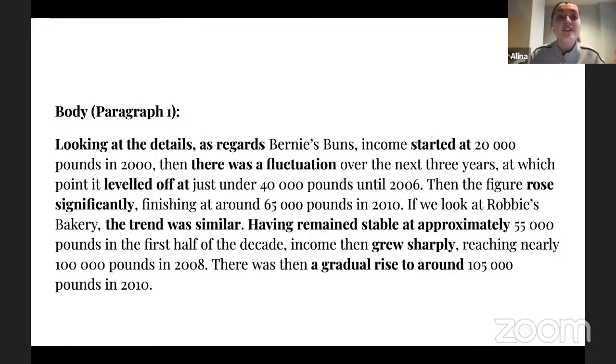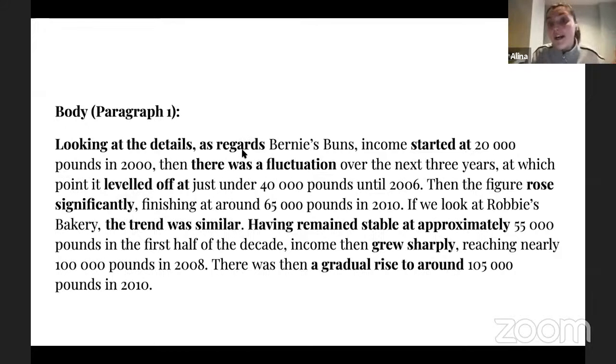Again, as I promised, I start from my linking structure that proves that this is my body part. And right now I'm ready to describe details. Looking at the details, great, comma. But then I use a very good structure, as regards. Why am I using it? I'm using it because, guys, you have 3 bakeries, and you need to show the examiner that now you're talking about this bakery, then you're talking about this one.